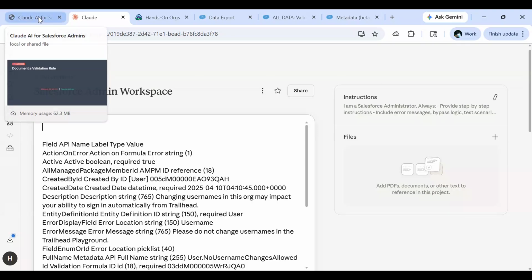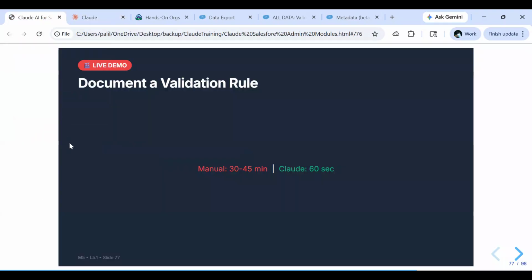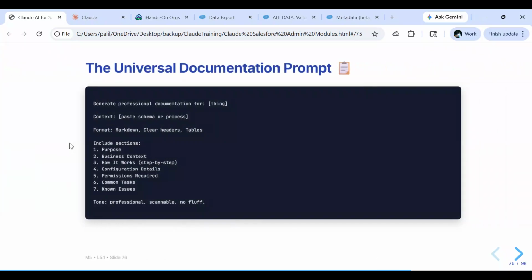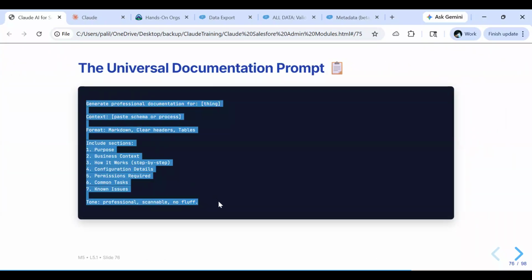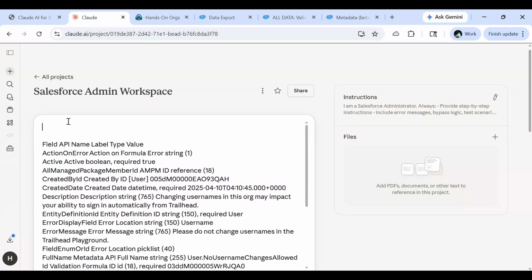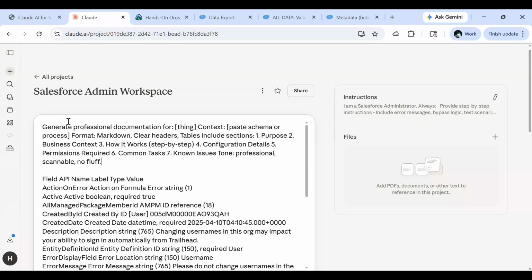Now we will go back and copy paste this particular prompt. So just to reiterate, what we have done so far is copy pasted the metadata using Salesforce Inspector, and now I'm copy pasting the prompt.